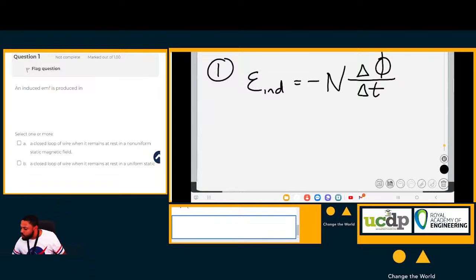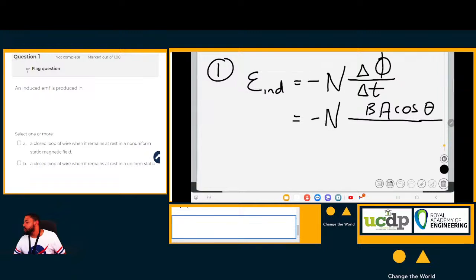Now, here's another version of this law. It's exactly the same, but we know, or you should know, that electric flux is nothing but the magnetic field multiplied by the cross-sectional area multiplied by the cos of the angle between these two, the area vector and the magnetic field. Okay.